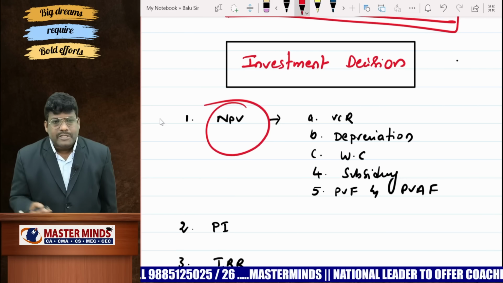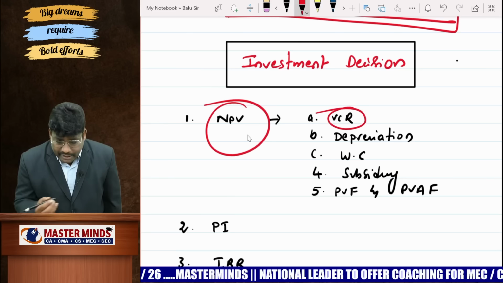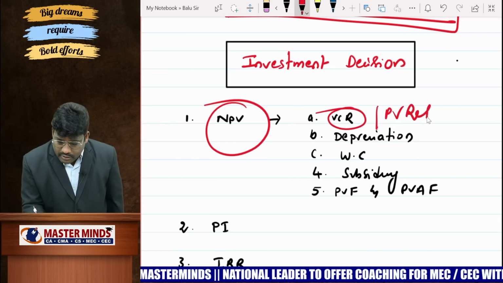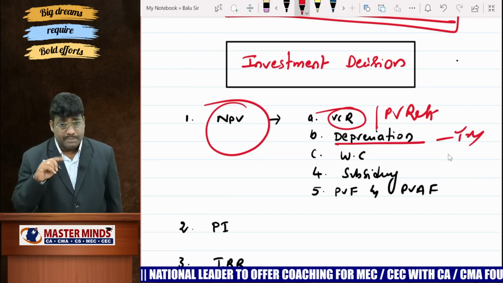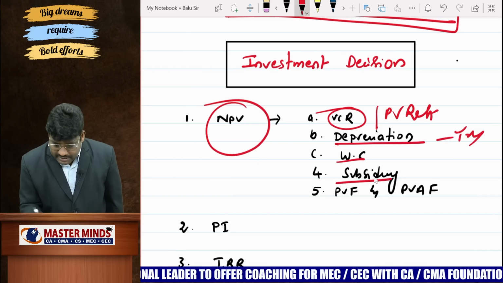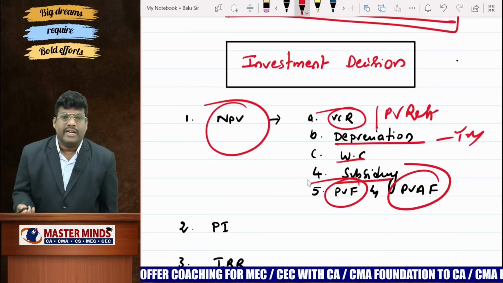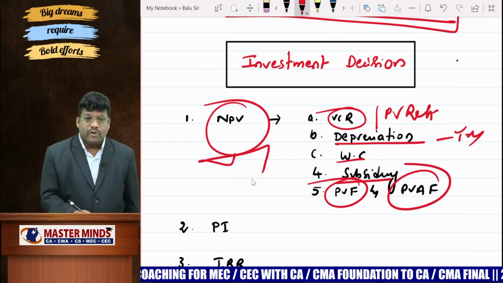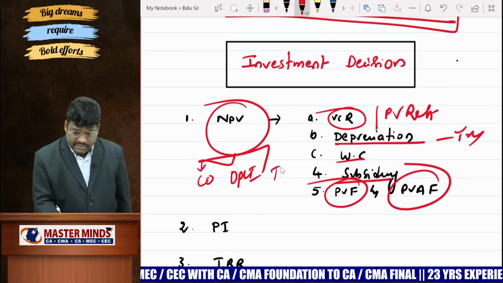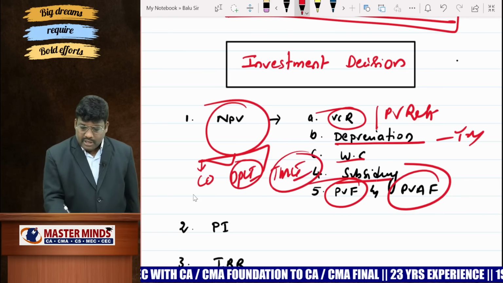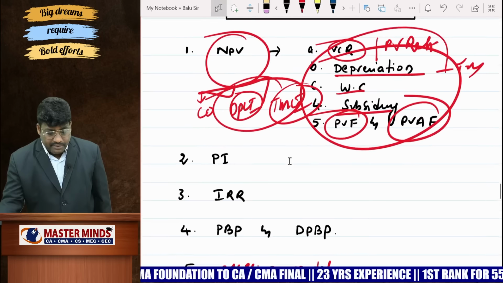In calculation of net present value, you concentrate on the treatment of variable cost ratio. What do you mean by variable cost ratio? PV ratio. Okay. Thereafter, depreciation treatment in the presence of tax, in the absence of tax, working capital treatment, subsidy treatment, and when to use present value factor, when to use present value annuity factor, and estimate multiple cash flows of the project. That is nothing but initial cash outflow, operating cash inflow, as well as terminal cash inflow estimation. And by considering these factors, with the support of cash inflows, you can estimate NPV, dear students.